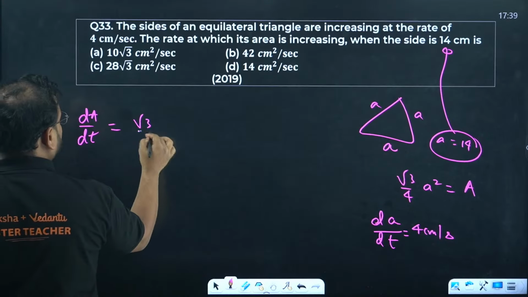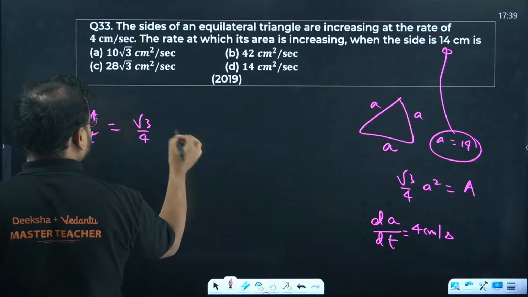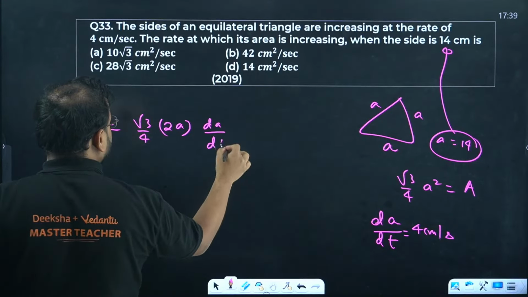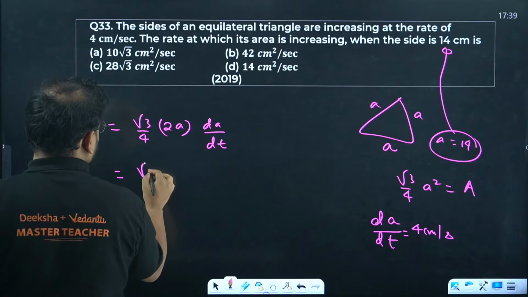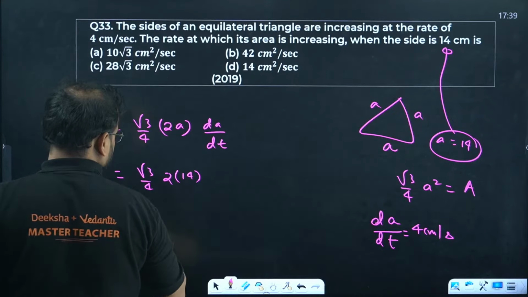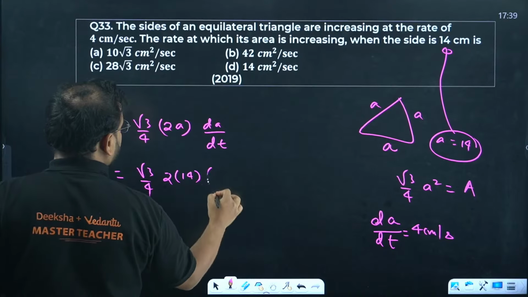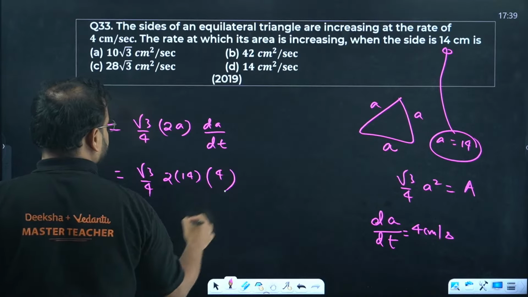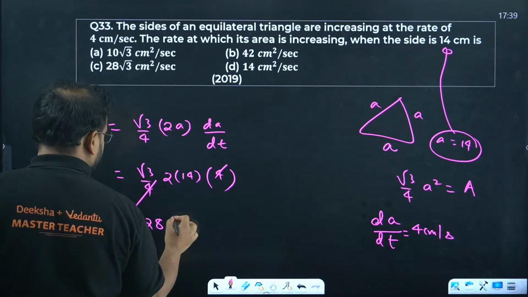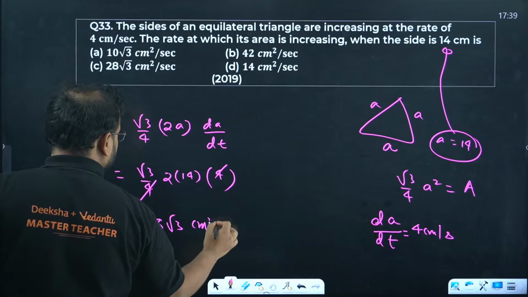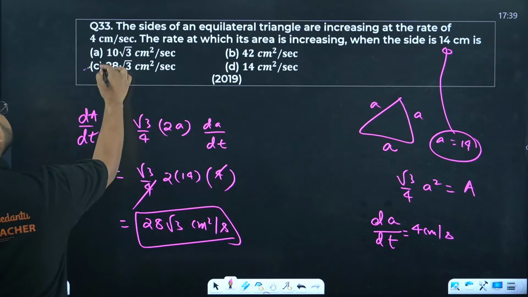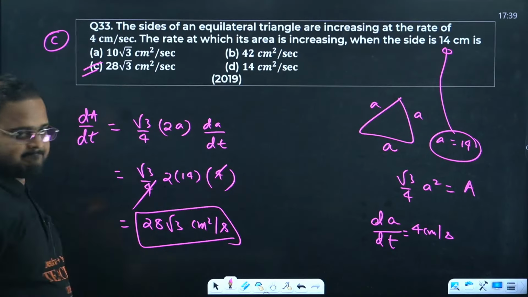Root 3 by 4 is a constant. Differentiate A square, you get 2A dA by dt. Root 3 by 4, 2 times of 14, and then the 4. 4 and 4 cancel. The answer is 28 root 3 centimeter square per second. 33 is C.